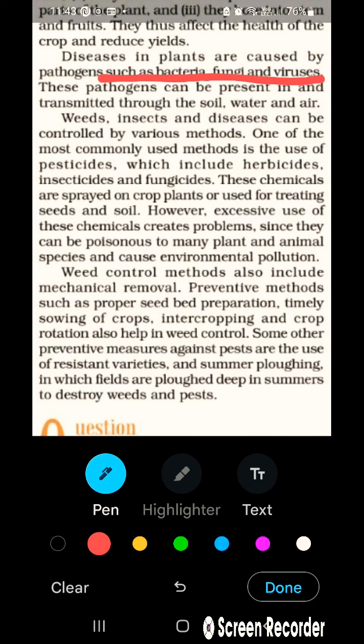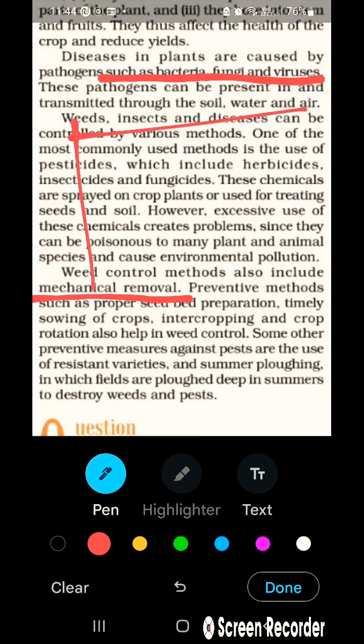So weed control can include mechanical removers. To reduce this, we have some traditional methods like mechanical removal, like hand picking, or by sickle we can take away the weed. Preventive measures such as proper seedbed preparation, timely sowing of crops, intercropping, and crop rotation also help in weed control.